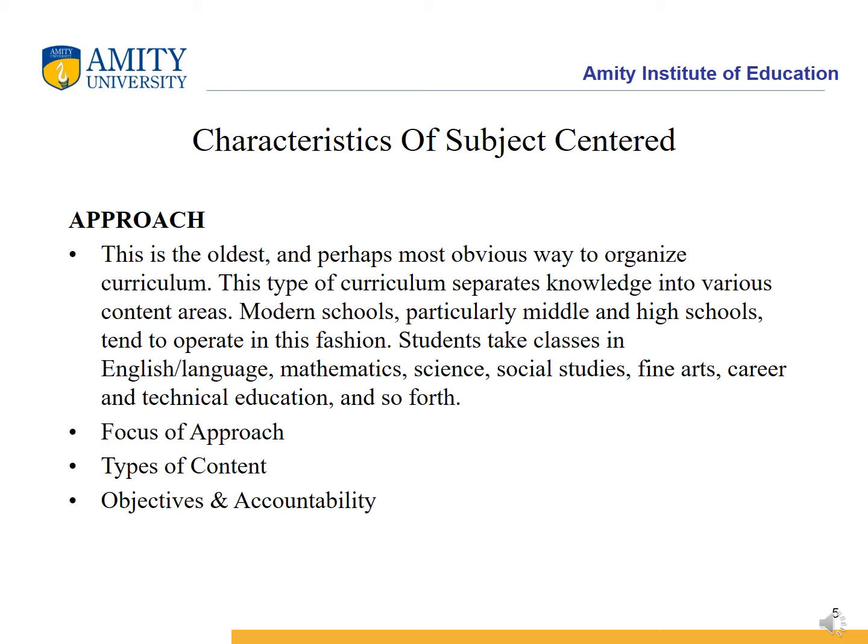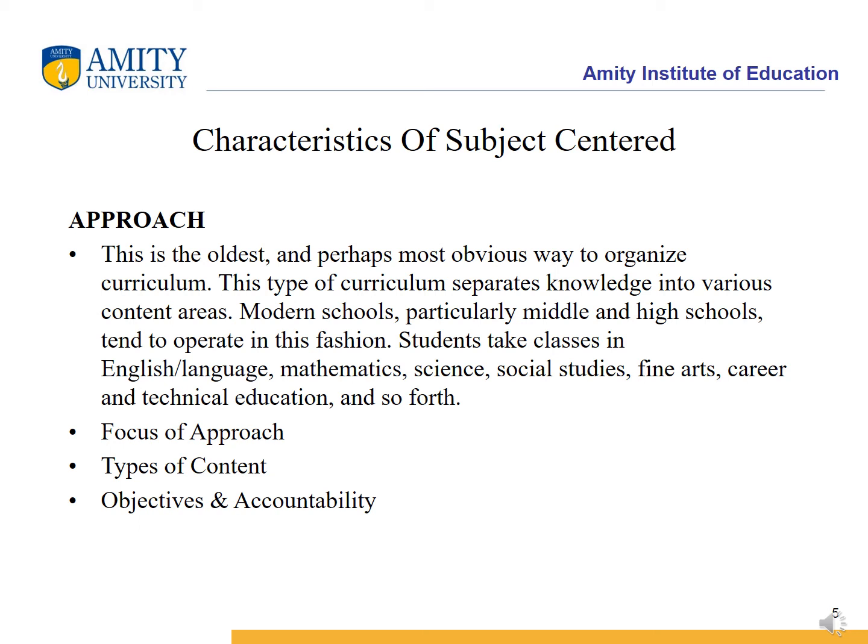So, what is the focus of this approach here? In this subject centered approach to curriculum, each content area contains its own set of skills and concepts for mastering that content. For example, in science, students learn about scientific method and science related vocabulary. So, this knowledge is then used when students conduct experiments and investigations. In English, students are taught grammatical rules which they will need to produce appropriate written products. So, teachers in these subject areas are specialists in their content.